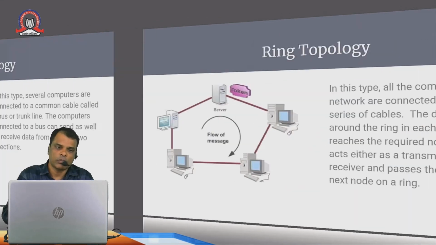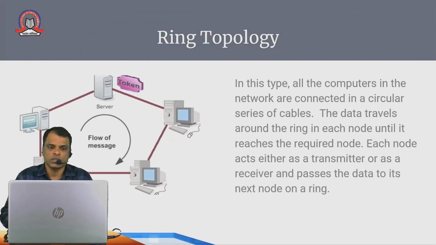The second topology is ring topology. In this, as you see in the diagram, the computers are connected in a circular manner. All the computers in the network are connected in a circular series of cables. The data travels around the ring, through each node, until it reaches the required node.